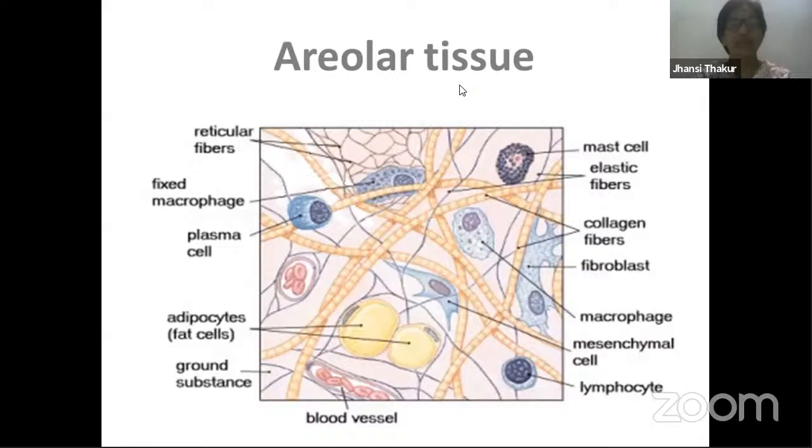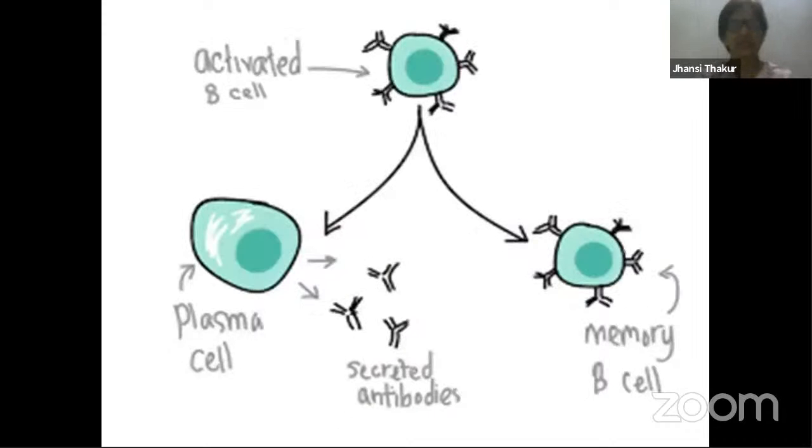Whereas reticular fibers are thin, and they form a network supporting the organs. So this is the difference between reticular fibers and collagen fibers. Reticular fibers thereby help in support and binding, giving strength to the organs wherever they are present.